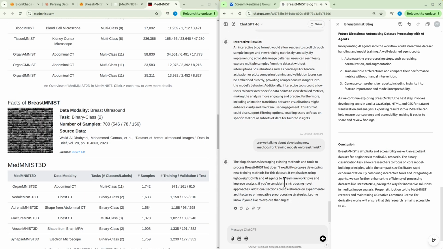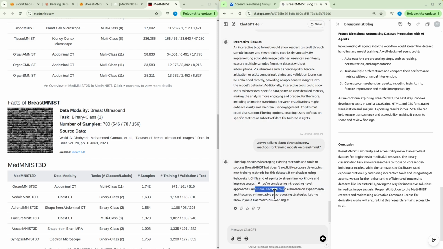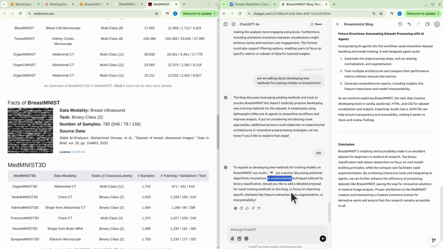The blog discusses leveraging existing methods and tools to process BreastMNIST, but doesn't explicitly propose developing new training methods for this dataset. It emphasizes using lightweight CNNs and AI agents to streamline workflows and improve analysis. If you're considering introducing novel approaches, additional sections could elaborate on experimental architectures or innovative pre-processing strategies. To expand on developing new methods for training models on BreastMNIST, we could introduce a section discussing potential algorithmic innovations or pre-processing techniques tailored to binary classification.